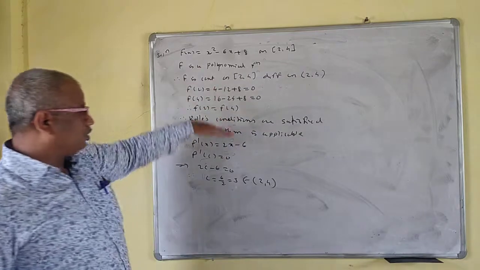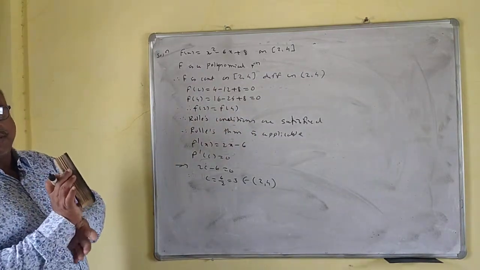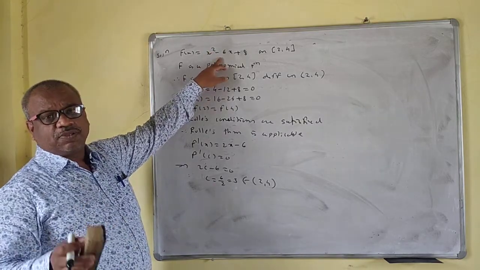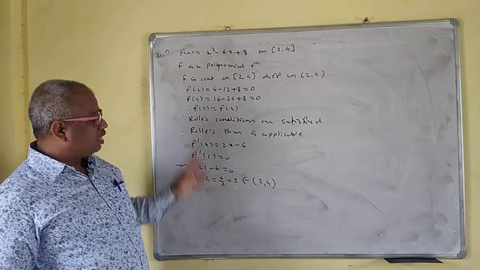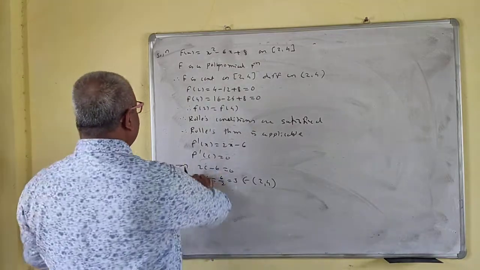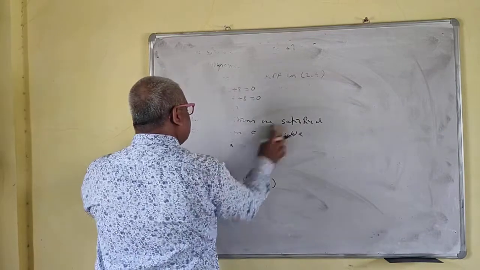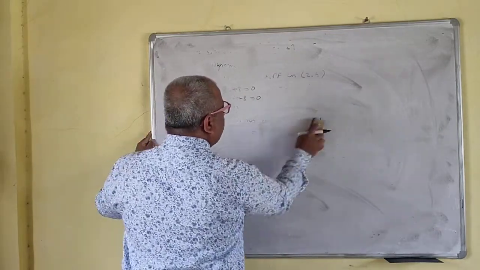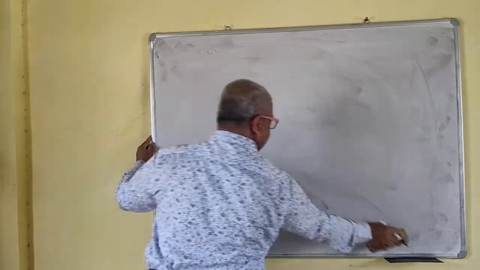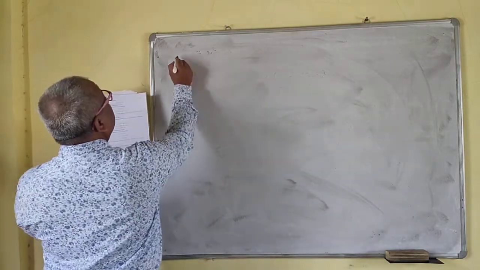So if the question is, by Rolle's theorem, f prime c is equal to 0, the value of c for f prime c equal to 0 is, you just have to differentiate this. 2x minus 6 is equal to 0. That means what? 2x is equal to 6. x is equal to 3. And that should belong to the open interval whatever we provided to you. So easily you can find the value of c now. Orally also you can find the value of c. So we'll take the next problem.